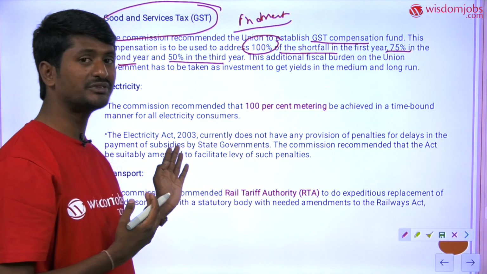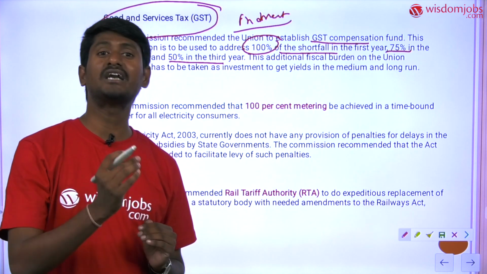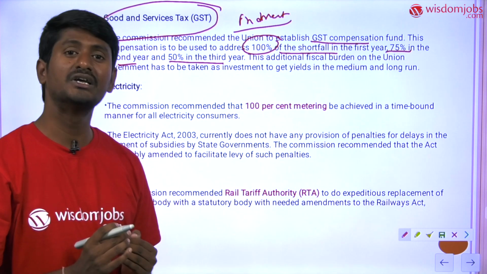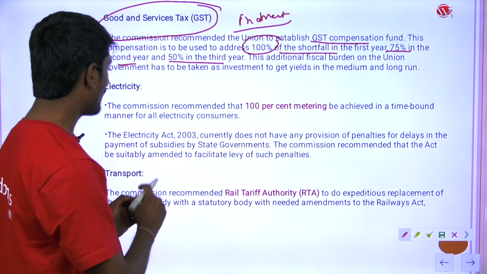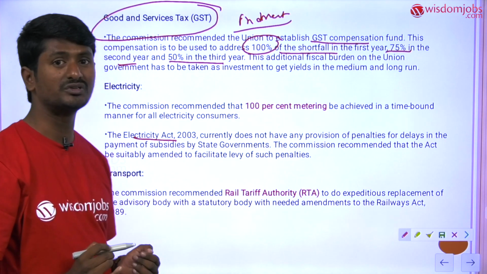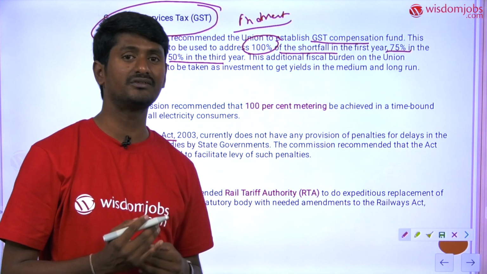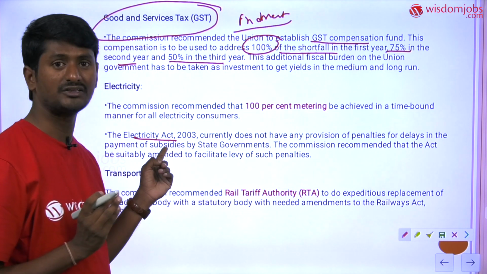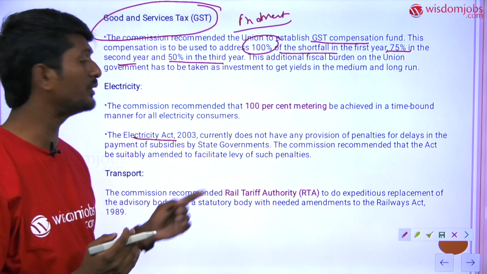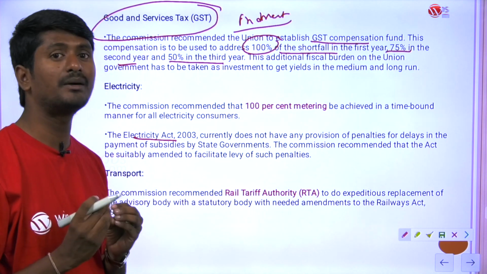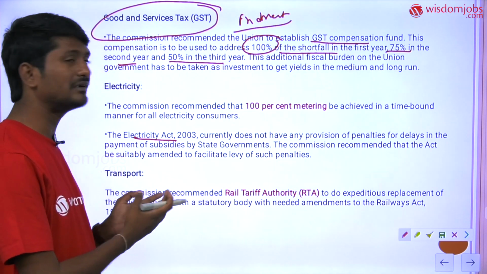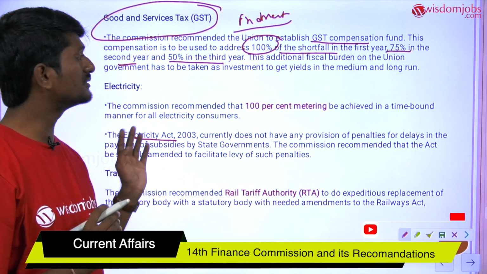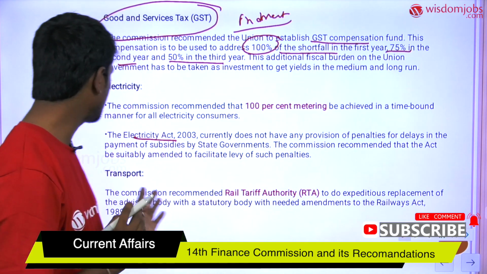So that's why the Finance Commission has recommended that if any state does not transfer the subsidies to the power distributing companies, those states must be penalized by amending the Electricity Act of 2003, because electricity is a concurrent subject which falls under the combined list of union and states, under which the Electricity Act was enacted. So this must be suitably amended to provide penalties for the states if they delay the payments of the subsidies.